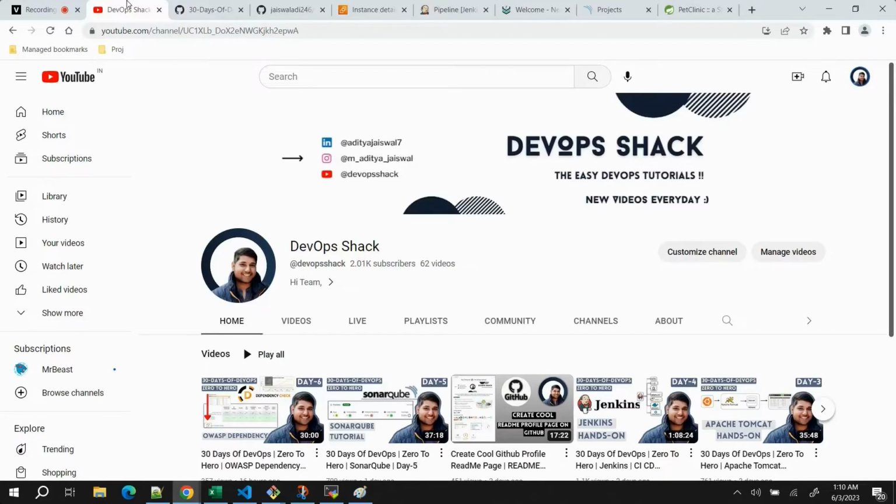Also, I'm running a new series, 30 days of DevOps, where I'll be covering all the required and important DevOps tools to build and deploy our application side by side following best practices. And also for the DevSecOps part, we will be using multiple security tools to secure our pipeline, source code, application or the artifact, then finally securing our Docker images as well as our Kubernetes cluster. So in short, everything that is required in the DevOps or DevSecOps process we are going to follow, and I will teach you one by one. Each day I'm covering each single stage that is coming from a single tool.